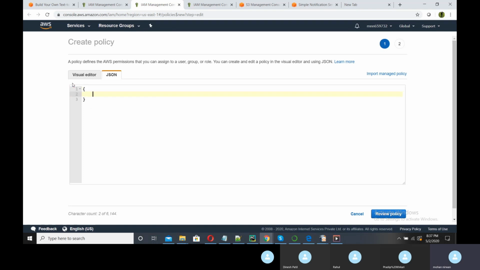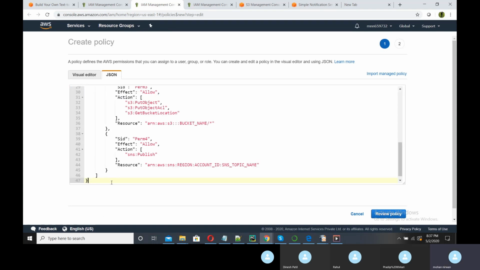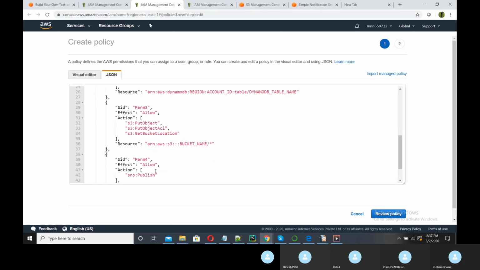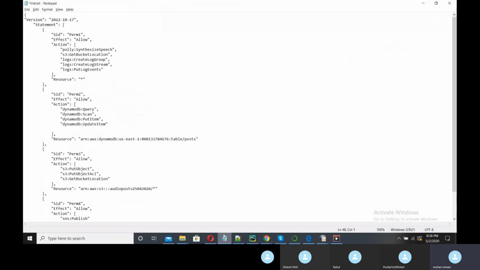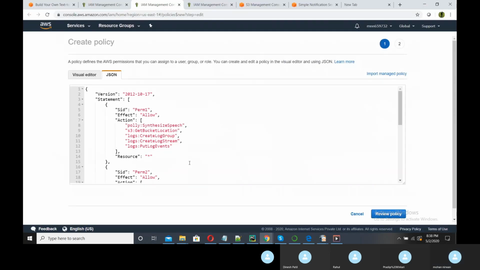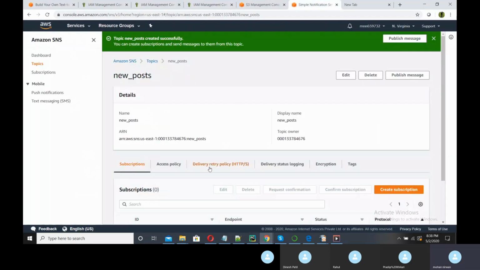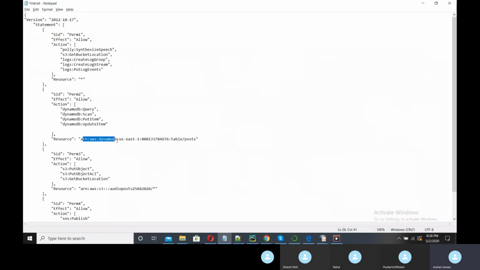Remove this open bracket, and fine. Here I need to make some changes. I need to give the post one table ARN. What is my SNS ARN? This one, right? We have created the SNS ARN for that.